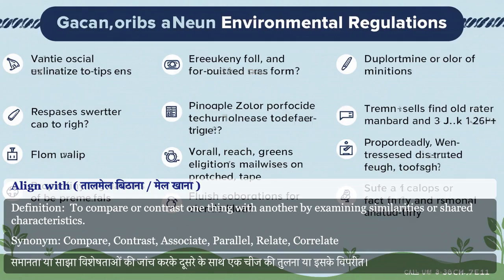Align with. To compare or contrast one thing with another by examining similarities or shared characteristics. Synonym for align with: compare, contrast, associate, parallel, relate, correlate.